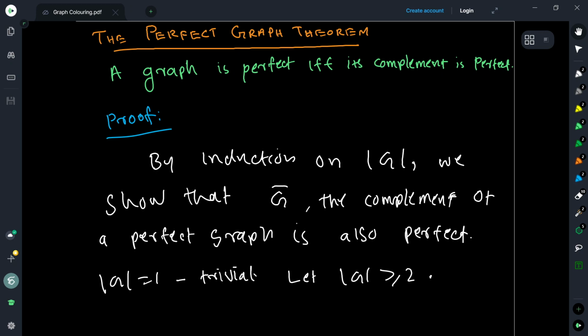So therefore, both directions will be taken care of. So the base case is trivial, and so we can assume that the order of the graph is at least 2, and the induction hypothesis says that for anything with a smaller number of vertices, the graph is perfect if and only if its complement is also perfect.